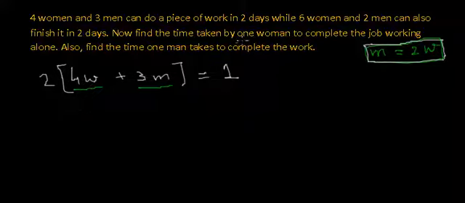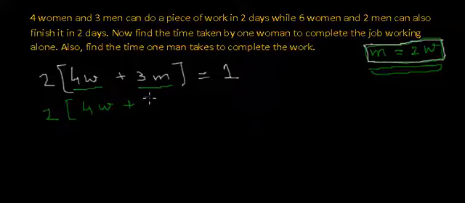Now we have to find how much time 1 woman will take to complete the job. And here we have found the relation between their capacities: M is equal to 2W. So now let's put the value of M as 2W in this equation. So we will get (4W plus 3 times 2W) times 2 is equal to 1, right?